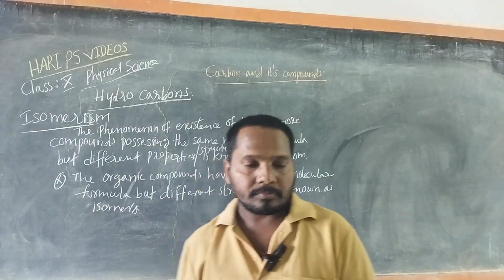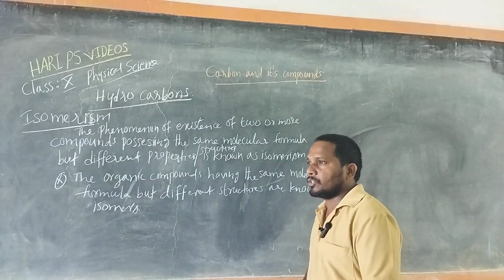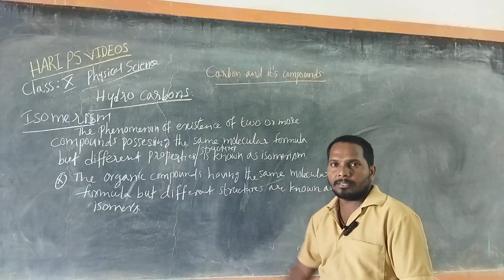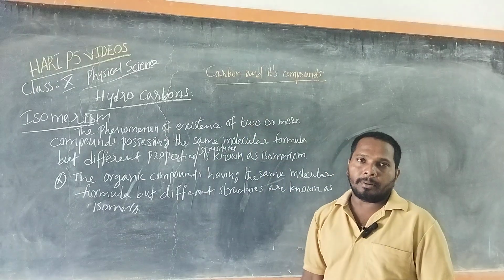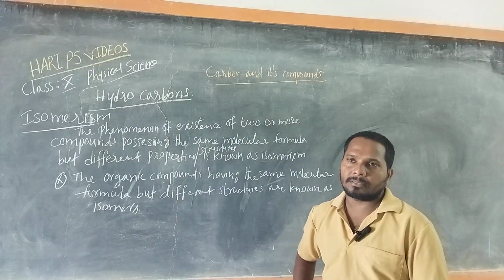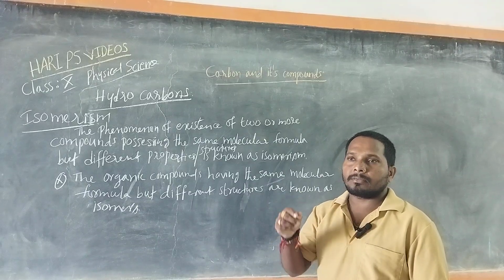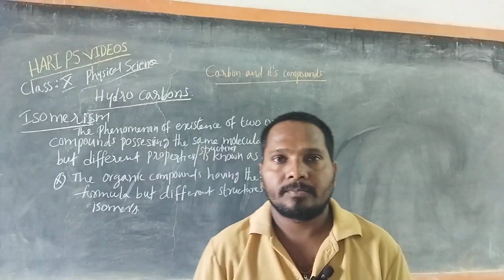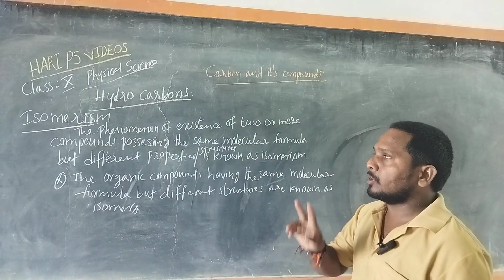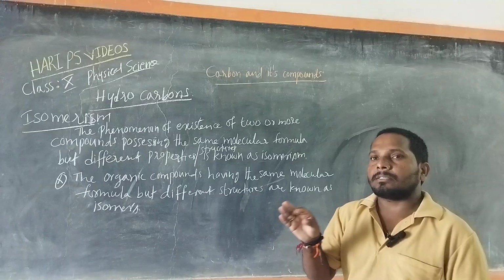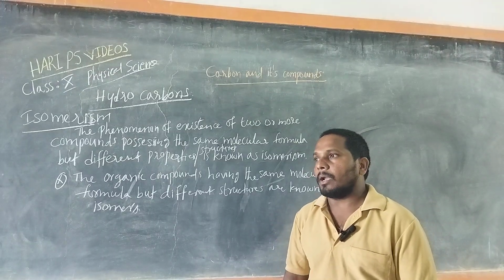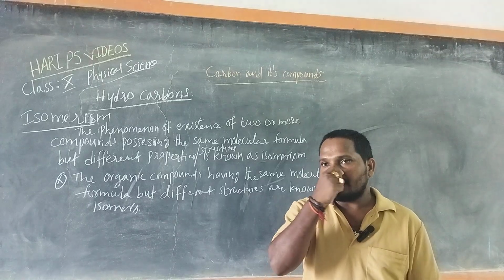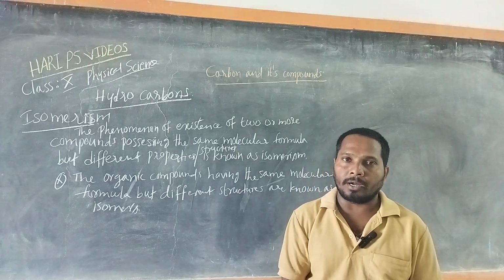Then coming to our session. Previously we discussed hydrocarbons. What are hydrocarbons? Different kinds of hydrocarbons. Hydrocarbons are the compounds which are formed by carbon and hydrogen. There are two types: saturated hydrocarbons and unsaturated hydrocarbons.